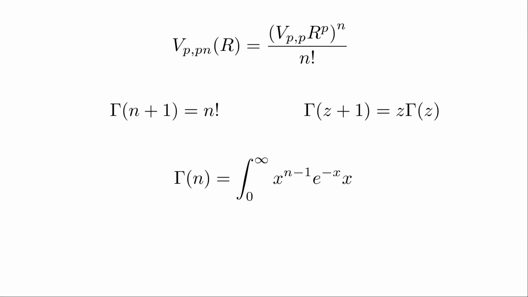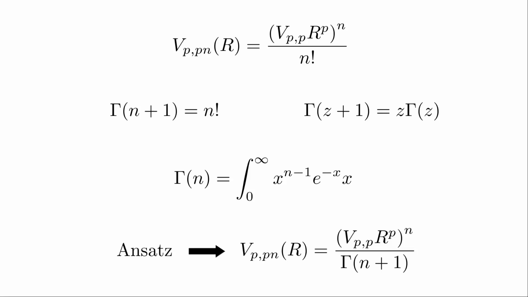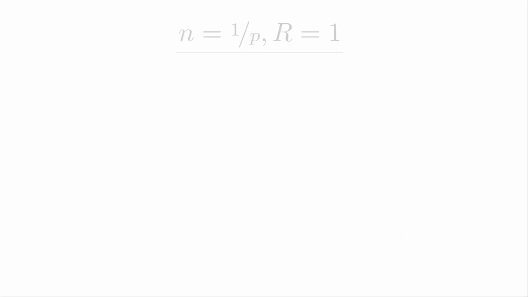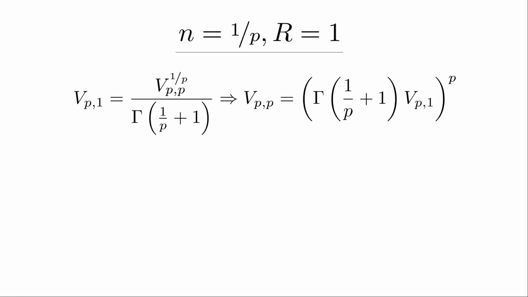What's important is that we can make a guess that what is actually happening is that this is the volume. This type of guess is what we call an ansatz. The idea being that we can start by exploring the consequences of this guess and later try to prove it. The first thing is that for n equals 1 over p and r equals 1, this guess would lead to this expression for V(p,p).